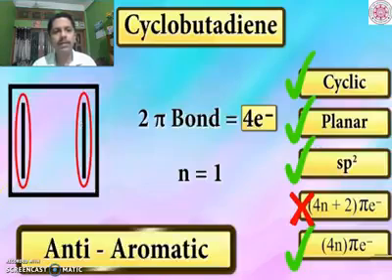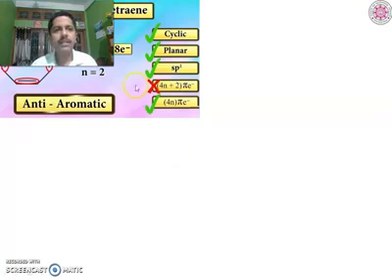Now let us go to cyclobutadiene. It is cyclic, planar, sp2, all the 3 preliminary criteria are well satisfied. Now let us see Huckel's criteria. That means 4n plus 2 is equal to 4. So n will be a fraction. So it is not satisfied. That means it is not aromatic. But since it follows the 4n rule, therefore it is anti-aromatic, because 4n is equal to 4, n is equal to 1. Okay, good. Now let us see another example.